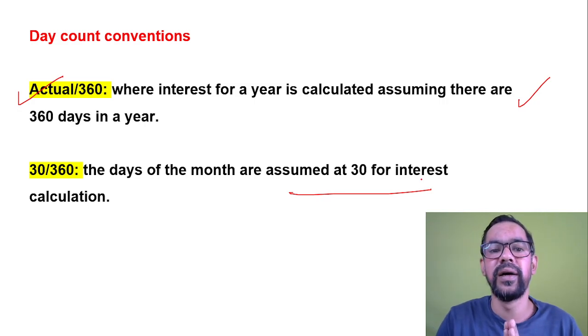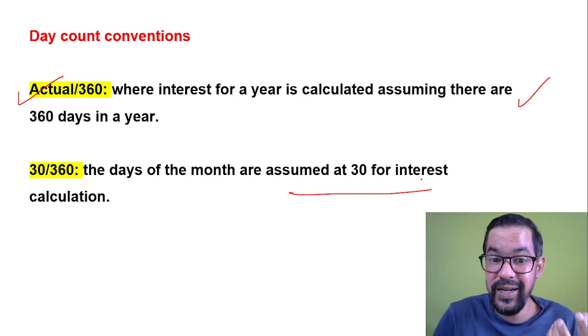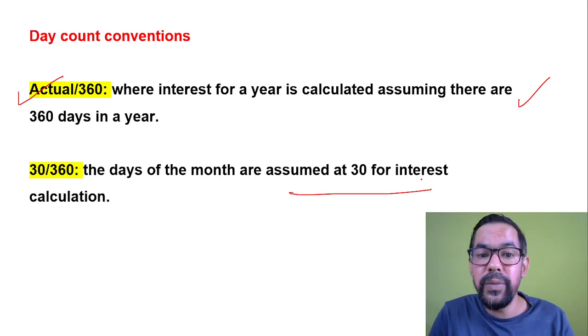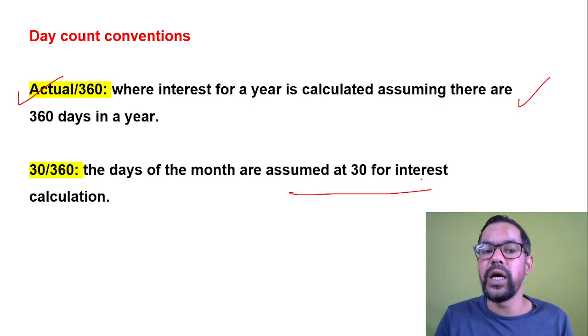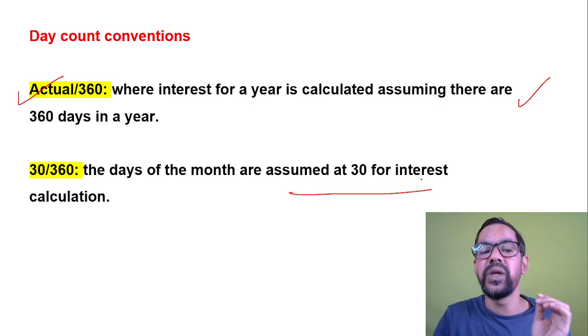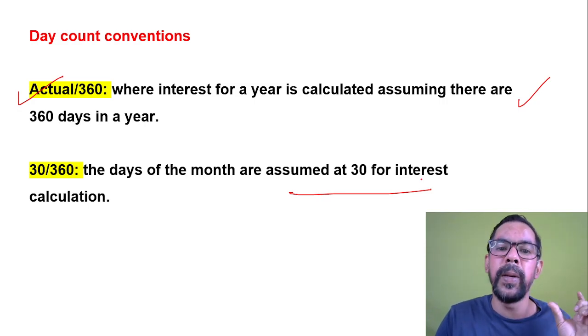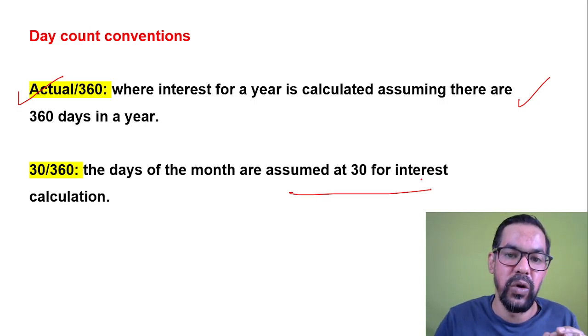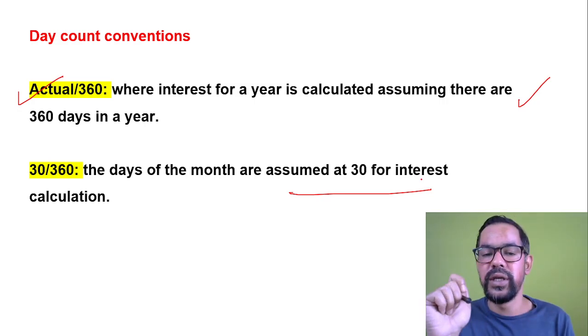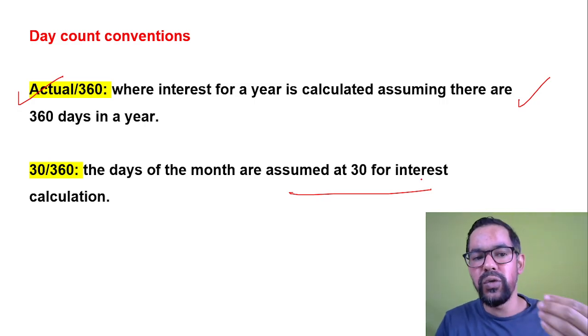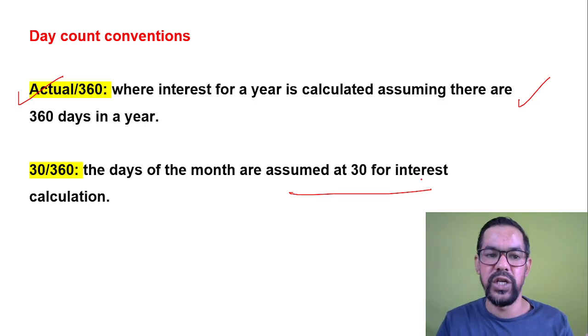It is generally used for the redemption purpose. Whenever we make payouts, we use a different convention. It can be actual, it can be actual/360, or it can be 30/360. It is generally mentioned in the documents of the bonds. Whenever you purchase some bonds and study the features of that particular bond, you will find this particular day count convention as well. So hope this is clear to all of you.